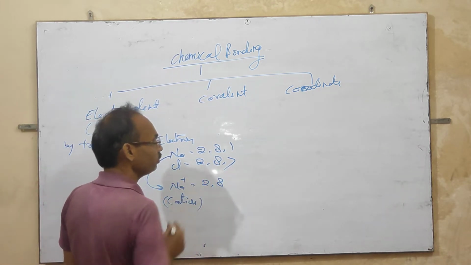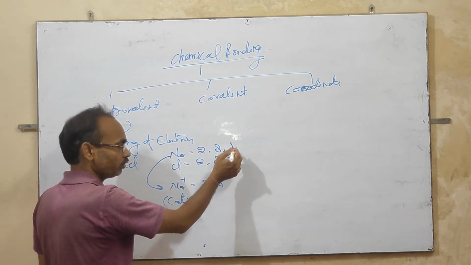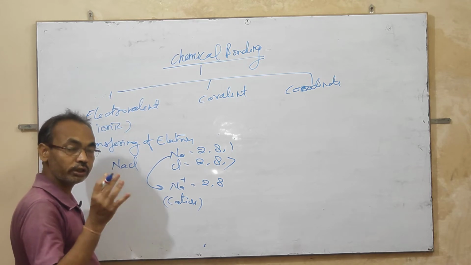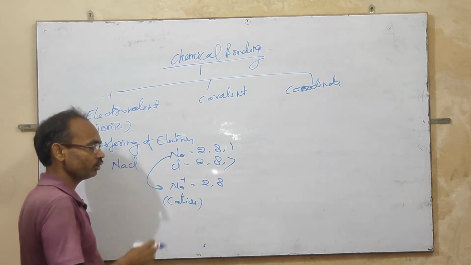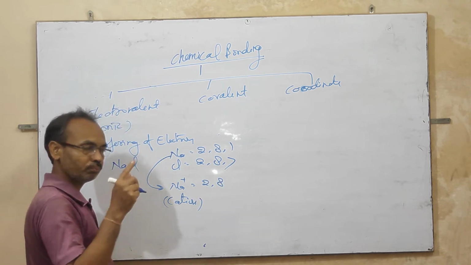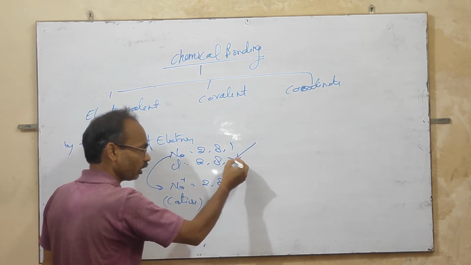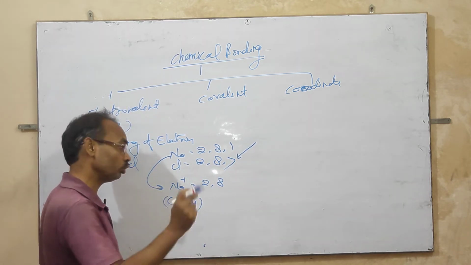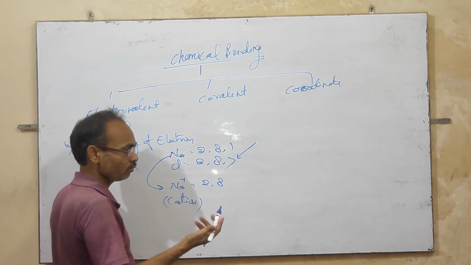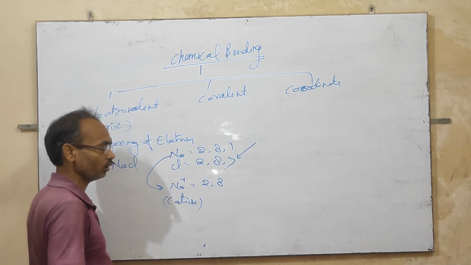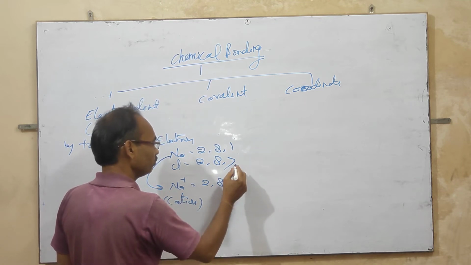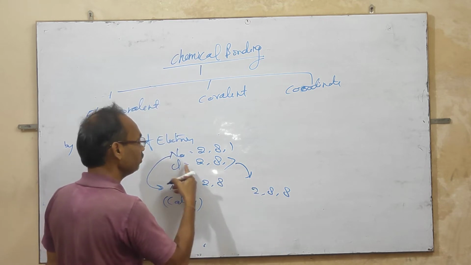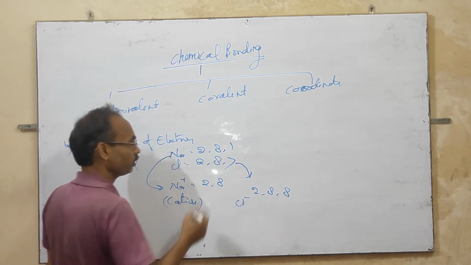And in the case of chlorine, you know that there are 7 electrons in its valence shell. How can it complete its octet? It can complete the octet by accepting 1 electron into the valence shell or losing 7 electrons. But losing 7 electrons is not possible, and accepting 1 electron is possible. So chlorine becomes 2,8,8 by accepting 1 electron, Cl minus.